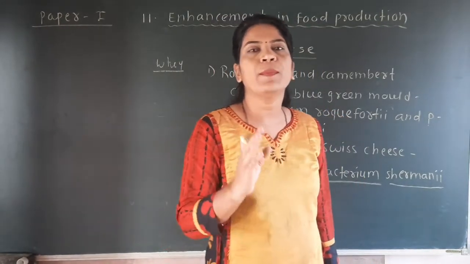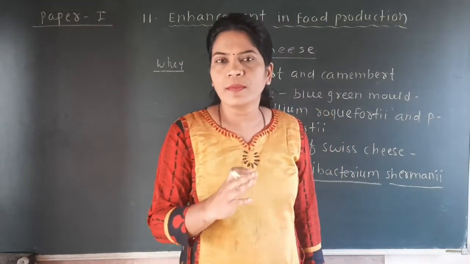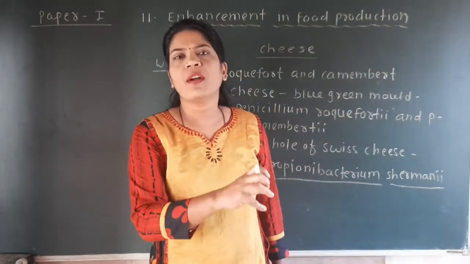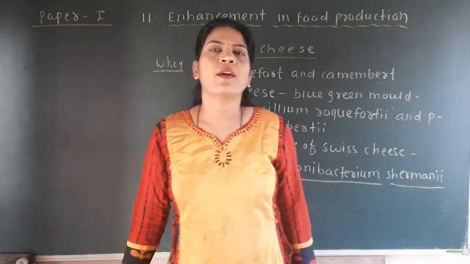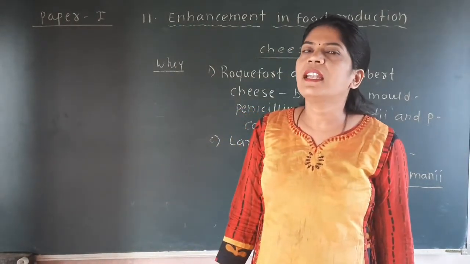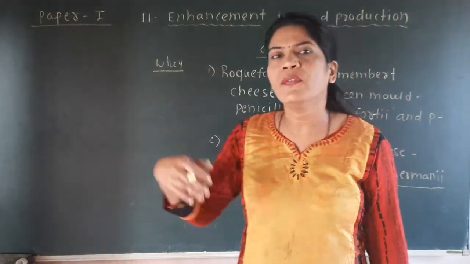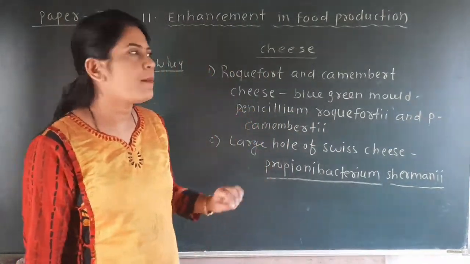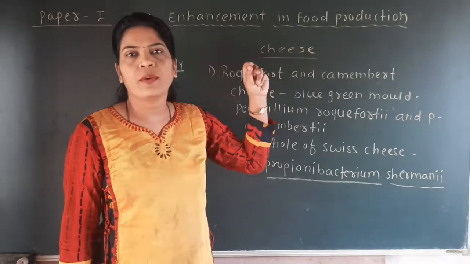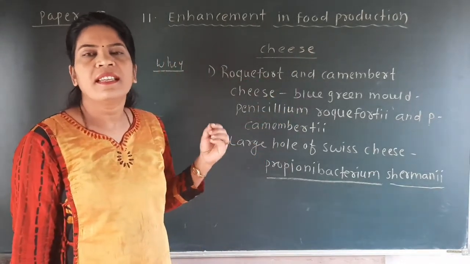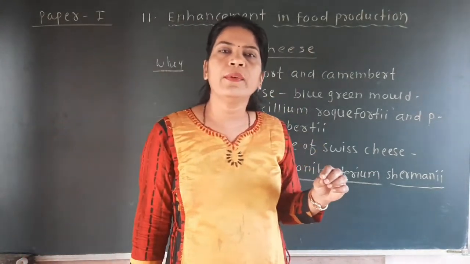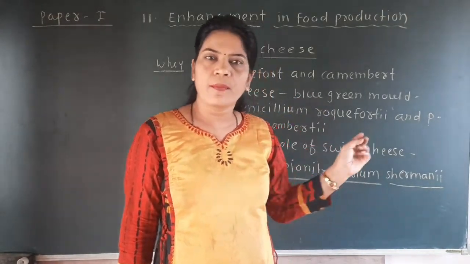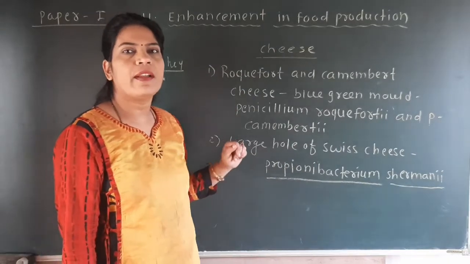In simple words, if we remove the liquid part from the curd, that liquid part is called whey, and only the solid mass remains. That solid mass is called cheese. So cheese can be prepared by removing the liquid part, and only the solid part we call cheese.